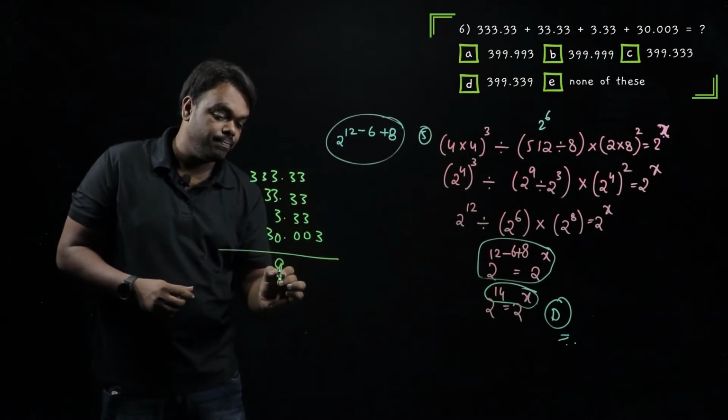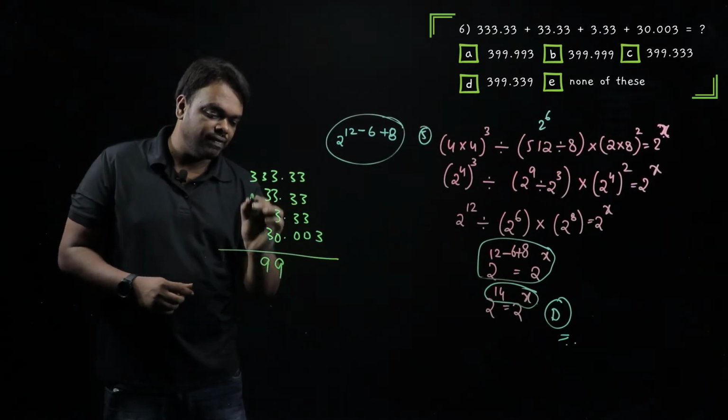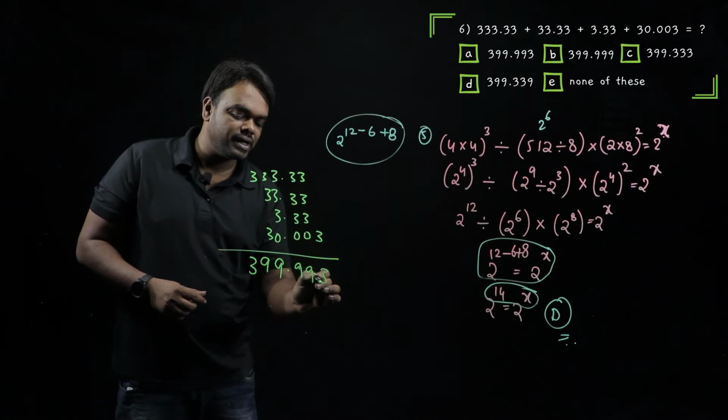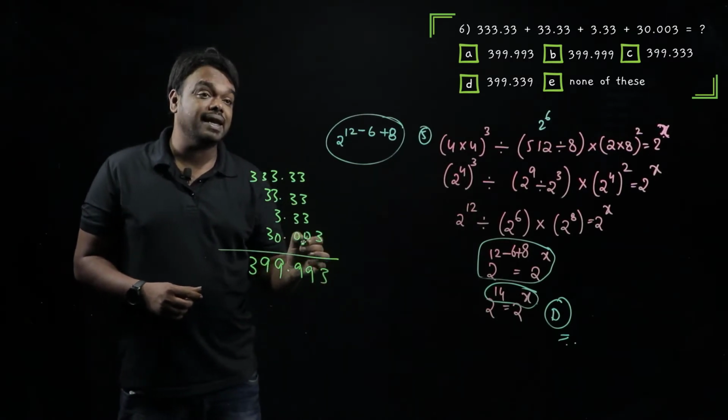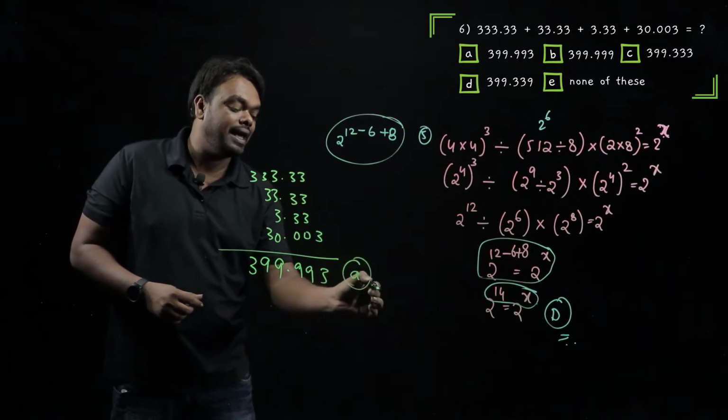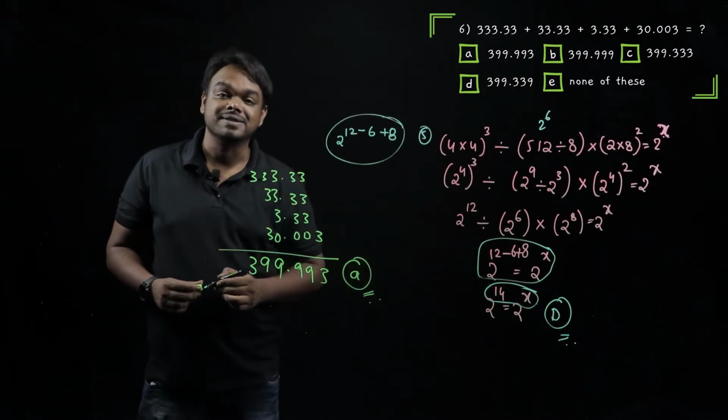We'll get 9 here, and we'll get 9 here, and we'll get 3 here, and this becomes 9 and 9, and this becomes 399.993. Do we have the option? Yes, I think option number A must be our final answer.